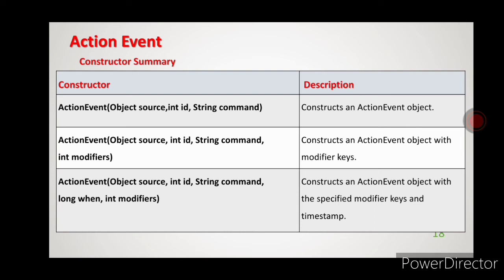When an event is generating, we may press some alt keys, meta characters, control keys or shift keys. These keys are nothing but what we call modifier keys. If any modifier keys are pressed during event generation, that is available in this parameter, int modifiers.